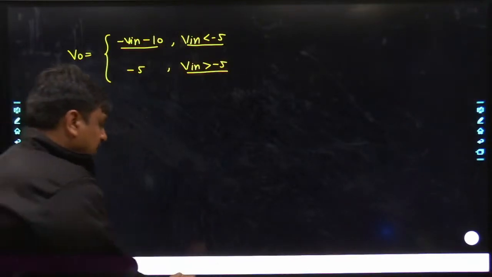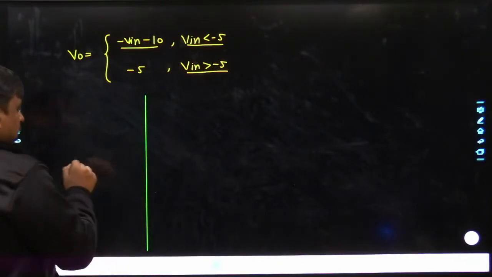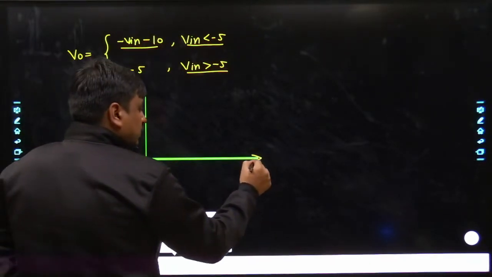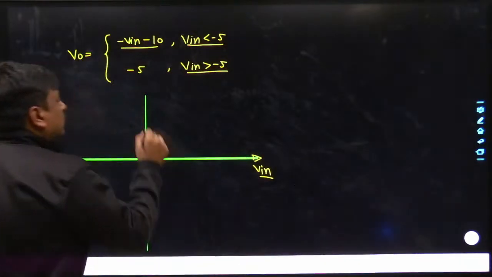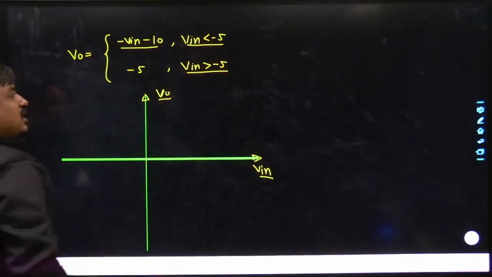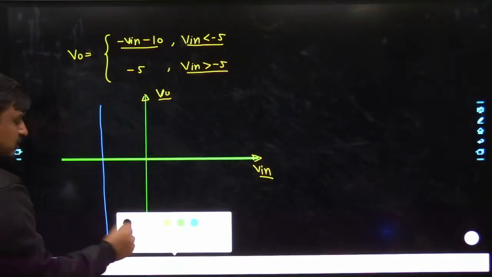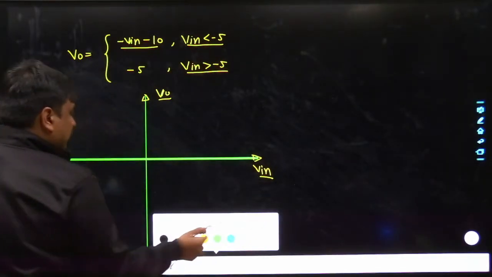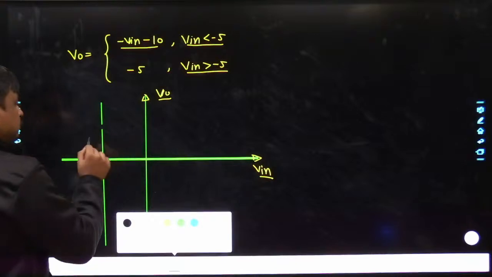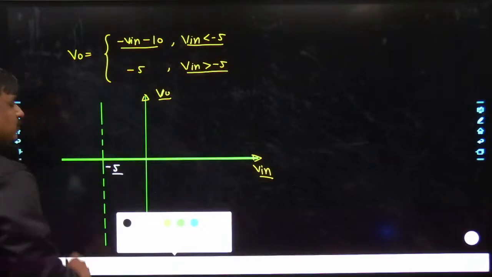Yes. So easily now we have come to the situation where I would be able to draw its transfer function. How will we do that? So here goes the input voltage which has been applied across the inverting terminal, and here goes the output. The reference voltage has to be taken as minus 5. So the reference voltage is somewhere here, and that's nothing but minus 5 volt.